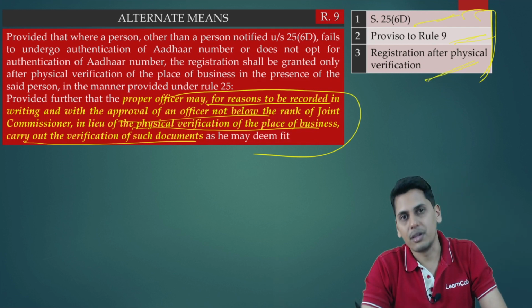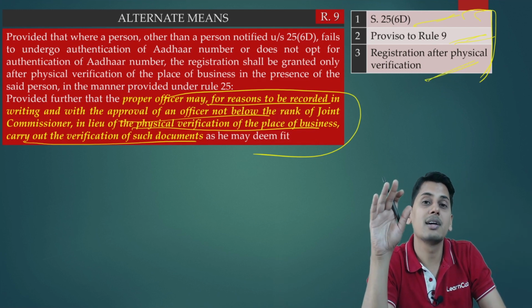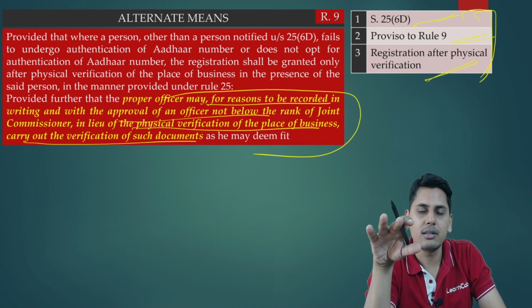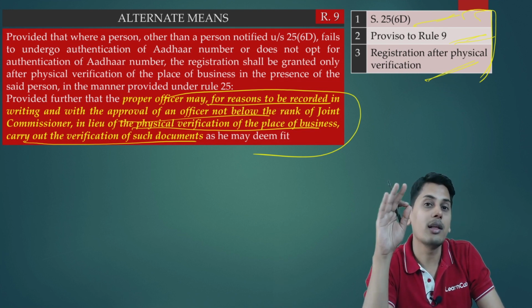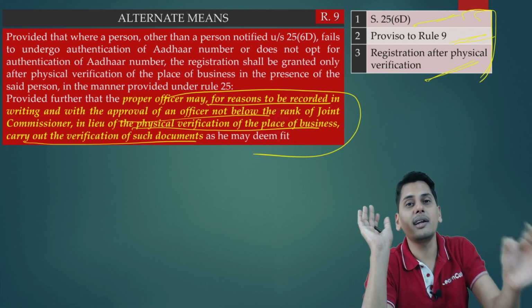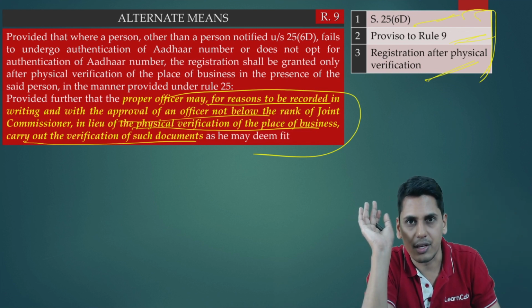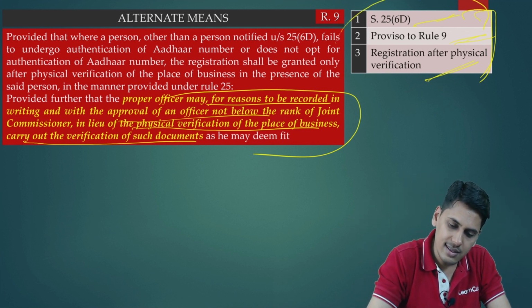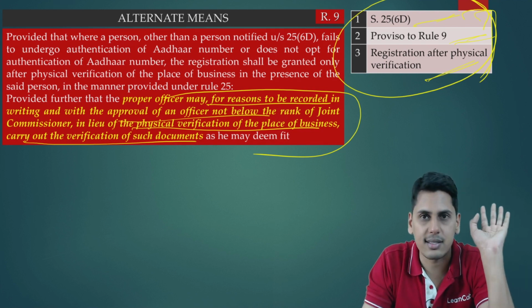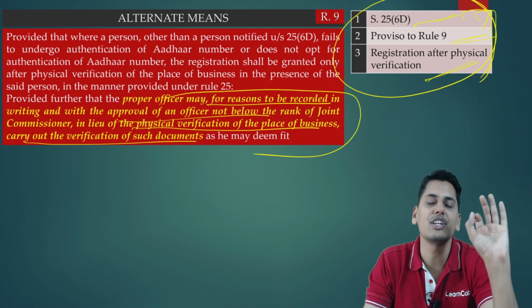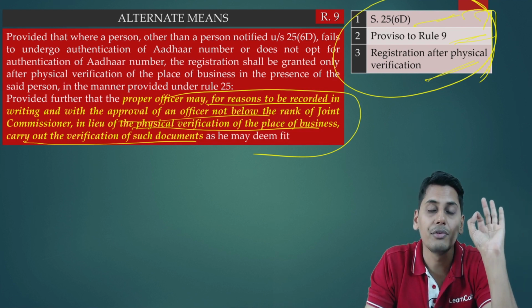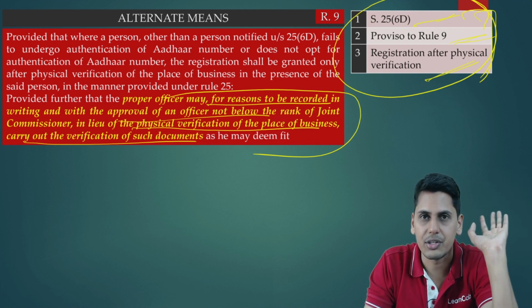Registration after physical verification: a person may be granted registration without authenticating his Aadhaar but after physical verification. So friends, these are the 3 cases where registration can be given without Aadhaar authentication.